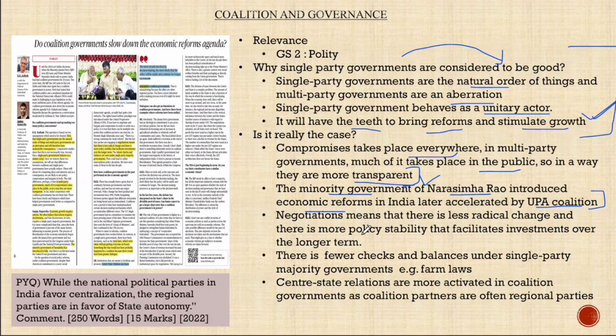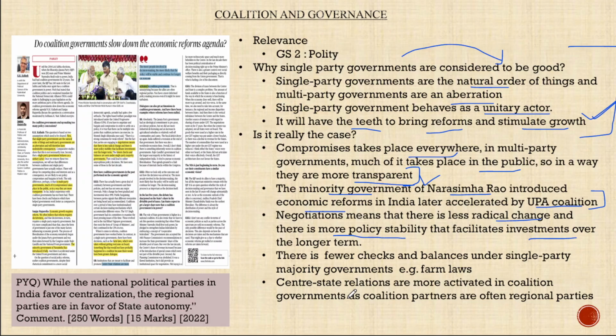Now, the third reason: negotiations mean that there is less radical change and more political stability that facilitates investment in the long term. So what do the markets need at the end of it? What they need is policy stability. They expect policy stability when there is a single party in power.